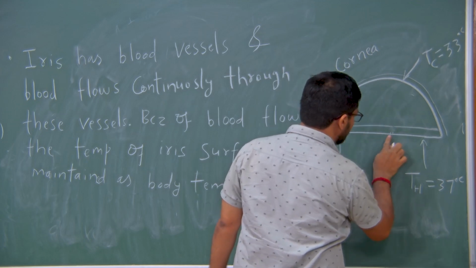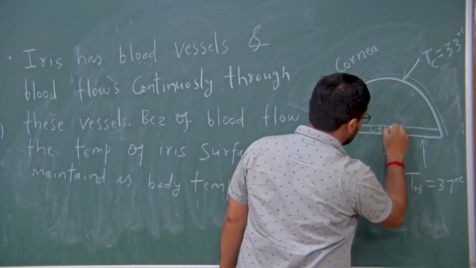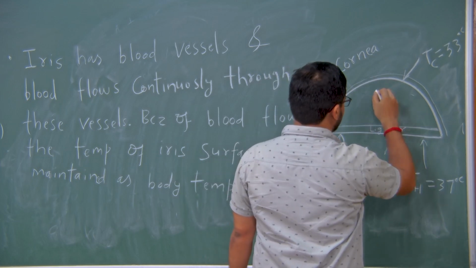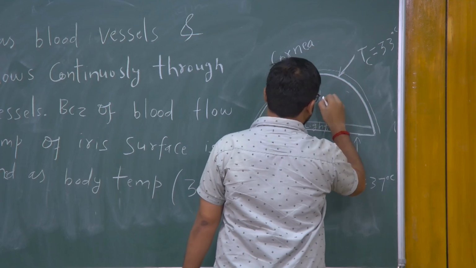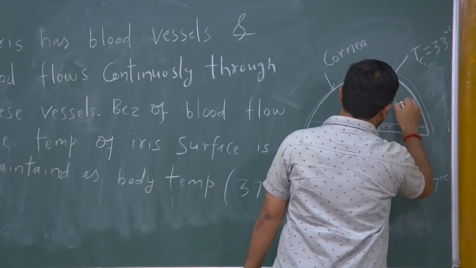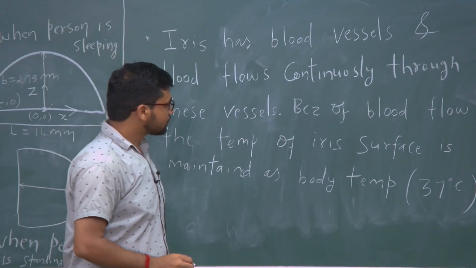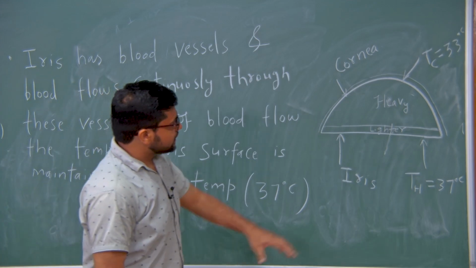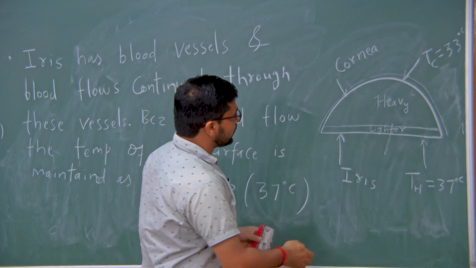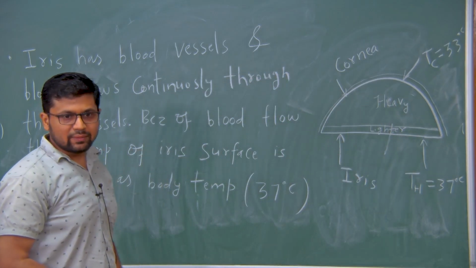So what I want to write here is that the aqueous humour near the bottom iris surface is lighter than the aqueous humour near the top surface, and that is because of the difference in temperature. Now this configuration is heavy over light. So the heavy fluid will try to come down and the light fluid will go up. Because of that there will be circulation inside.